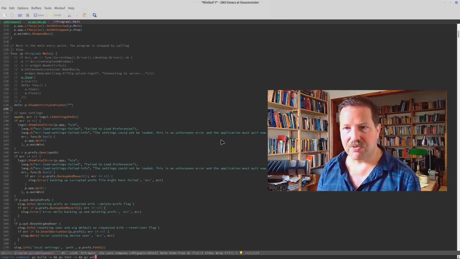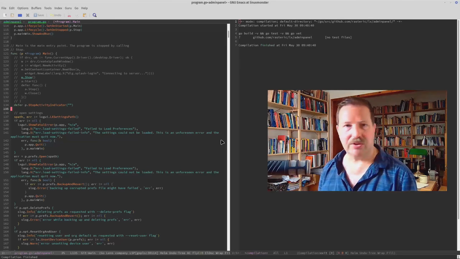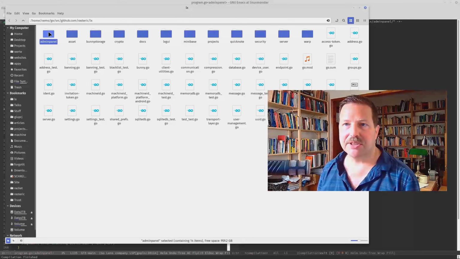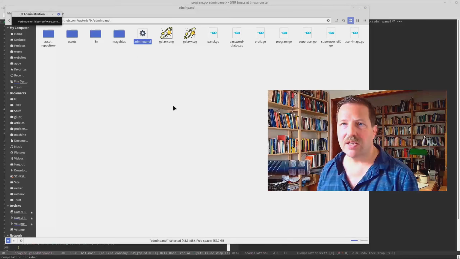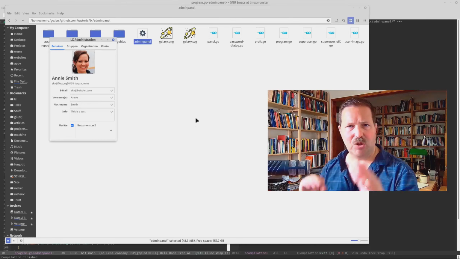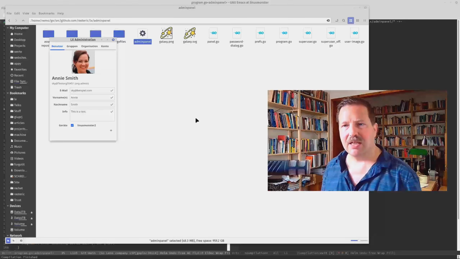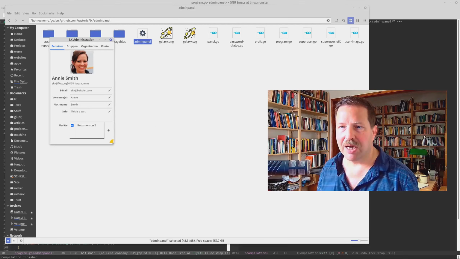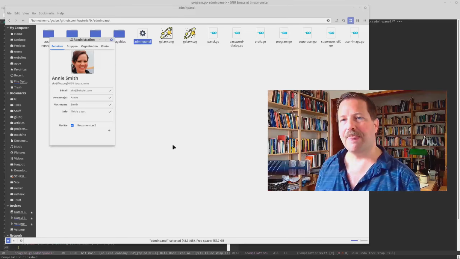So here is the program. I can build it. Well, it was already built, so it's not doing anything. Then if I start it, you see here some random user. It's in mobile format for testing. Of course, you can make this larger on a desktop. But it's designed for a mobile platform first.